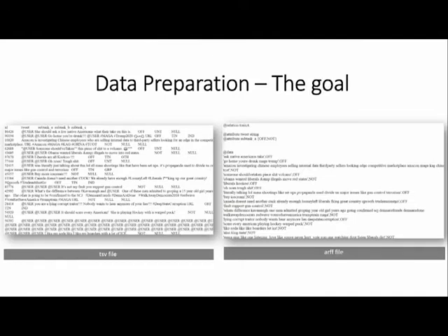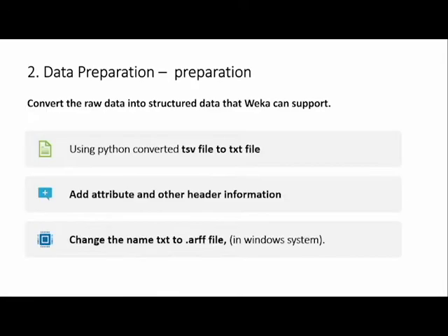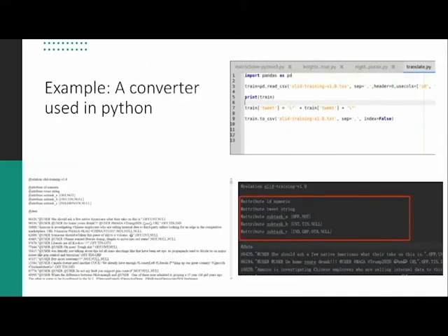The primary goal of data preparation is to consolidate and process CSV or TSV files into ARFF files that WEKA can recognize, and then we convert the raw data into structured data that WEKA can support. As you can see, we use Python to write a program to convert CSV or TSV files into text files. Next, we add some attributes and other header information into the text file, and finally, we can just directly change the name from text to ARFF file and use WEKA to deal with the training set. And following are our pictures.